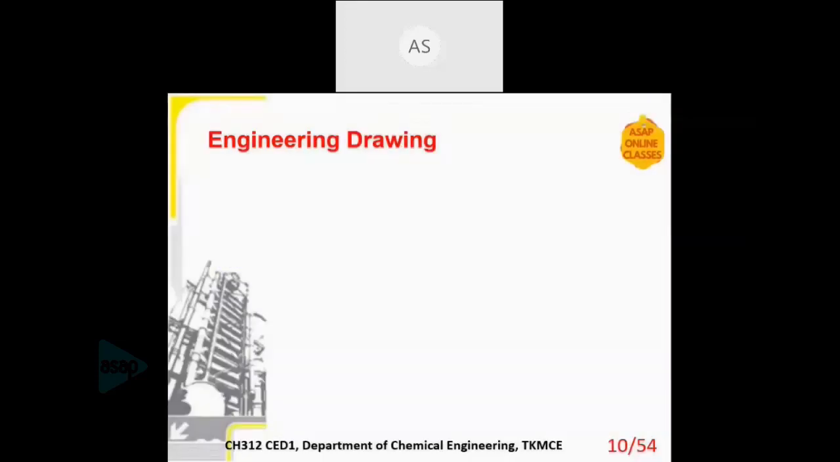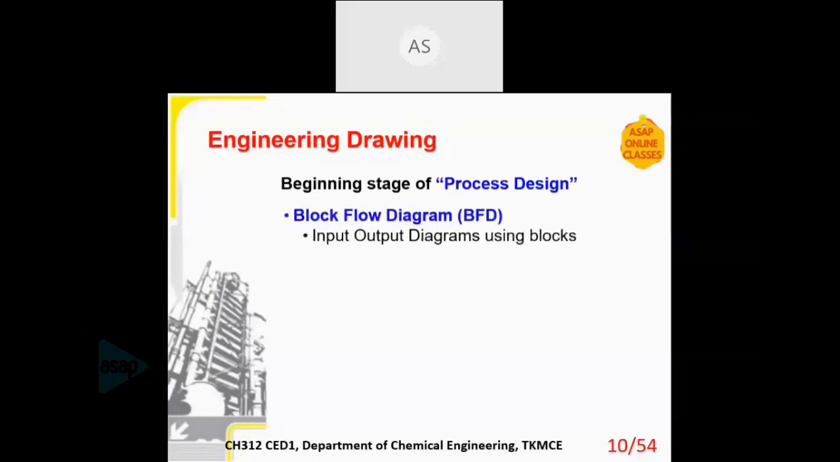Now engineering drawing. To begin any design or any chemical plant, you need to have a drawing with you, or you have to prepare a drawing. So it is the beginning stage of process design. You have to have at least a rough sketch or a block diagram of the design which you are going to make. So that is the very basic one, the block diagram. It is a simple input-output diagram using blocks.